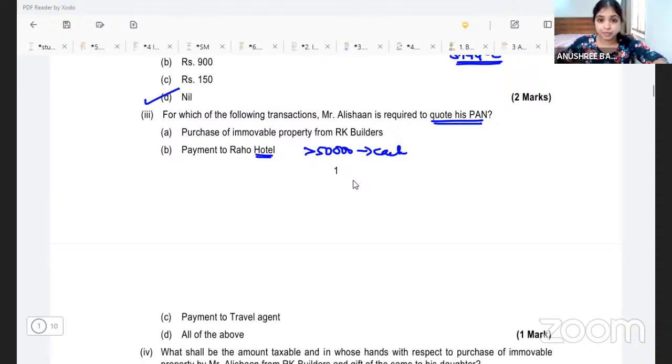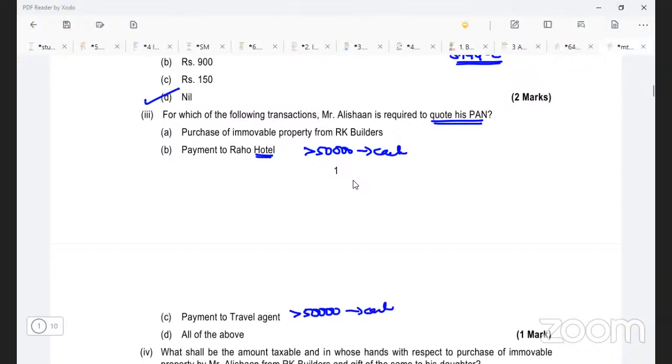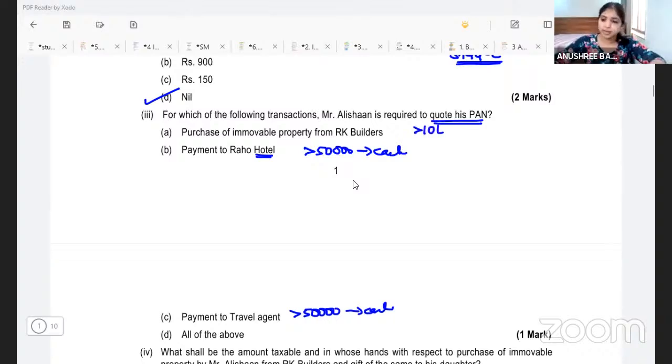If you make a payment to a travel agent more than 50,000 in cash, even here you will have to give your PAN number. If you make payment for an immovable property more than 10 lakhs in cash, then again we have to disclose our PAN number.